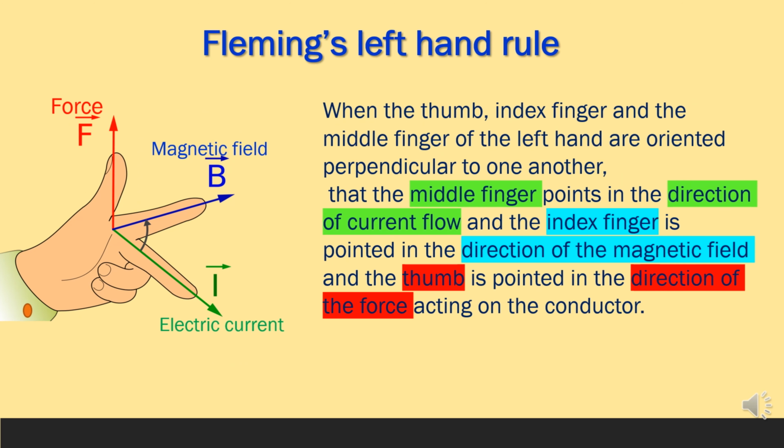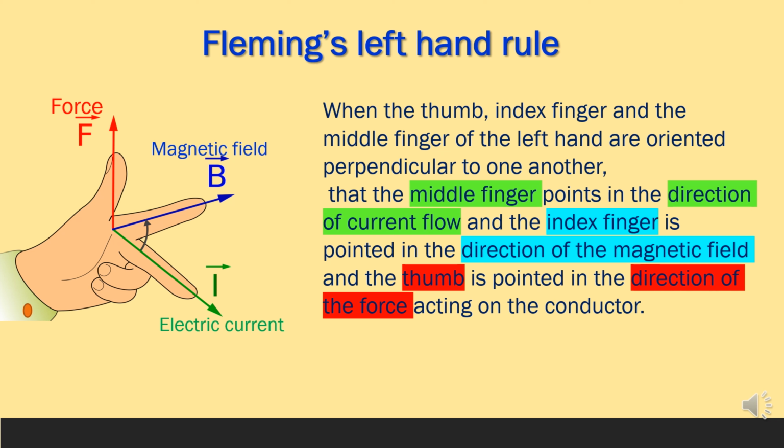John Ambrose Fleming expressed another rule through his further experiments. When a current carrying conductor is placed in a magnetic field, a force acts on the conductor. He found the direction of that force and introduced it as: when the thumb, index finger and middle finger of the left hand are oriented perpendicular to each other, the middle finger points in the direction of current flow, the index finger points in the direction of the magnetic field, and the thumb points in the direction of the force acting on the conductor. That is Fleming's left hand rule.